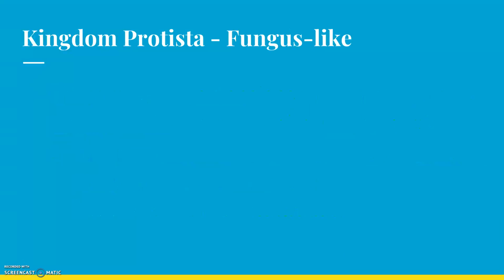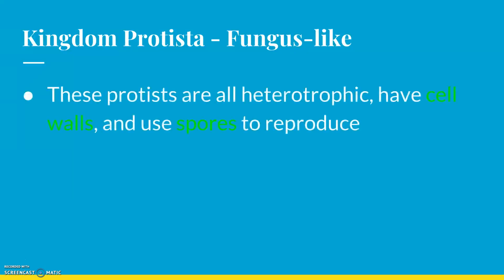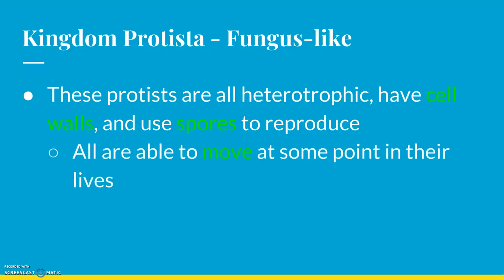It's pretty cool. Okay. Moving on to the fungus-like, these guys are awesome as well. These protists are all heterotrophic. Okay, so that means they eat food. The fungus-like, just like a mushroom. We talked about that. I think it's page 5 in your notes, maybe? Nope, maybe 3. It's either 5 or 3. We talked that fungus are heterotrophic. Same thing here. Fungus-like protists are heterotrophic. They have a cell wall, and they use spores to reproduce. Okay, we're going to talk about spores a little bit more at a later time.